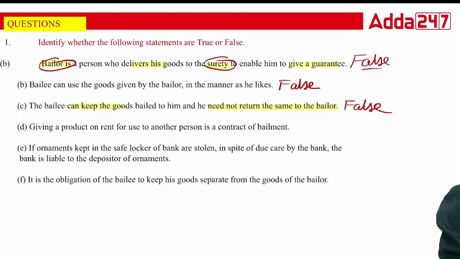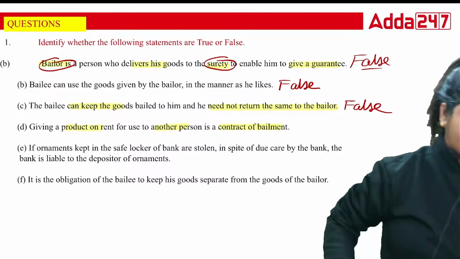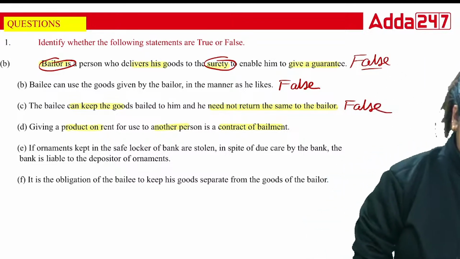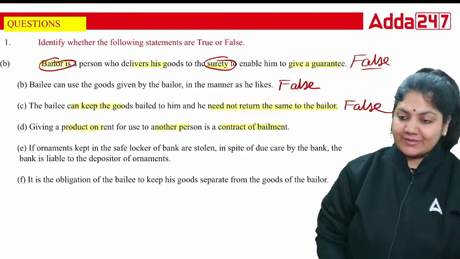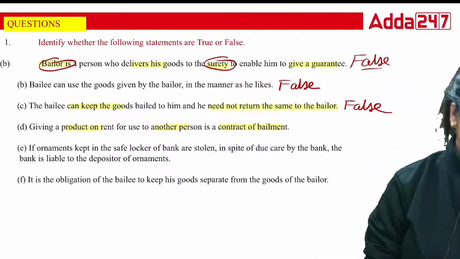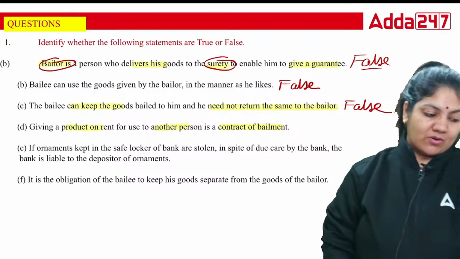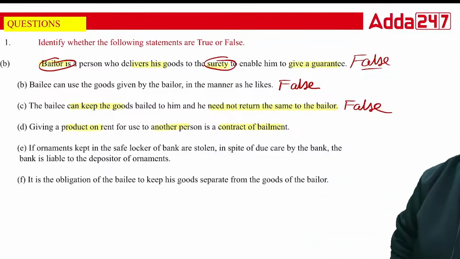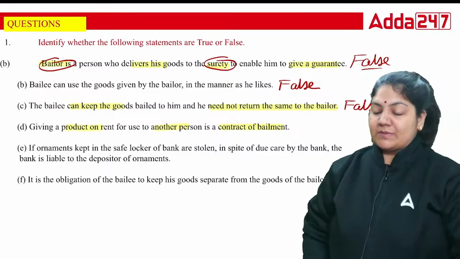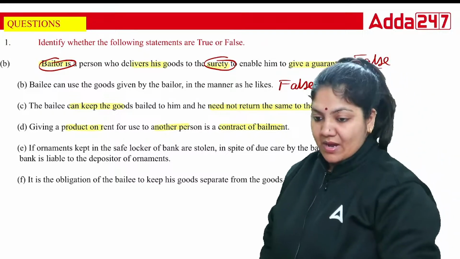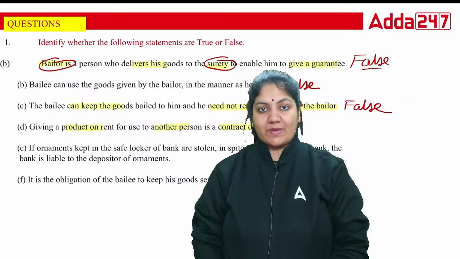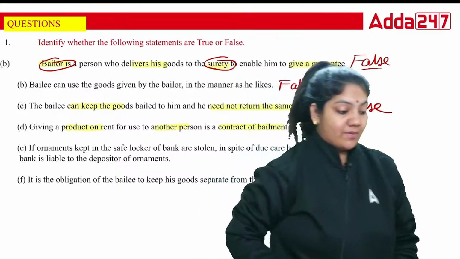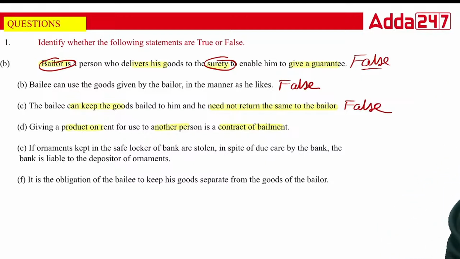Giving a product on rent for use to another person is a contract of bailment. Say yes or no. Suppose I'm giving my car to you so that you can use my car. So this is called bailment. So this is absolutely a true statement.